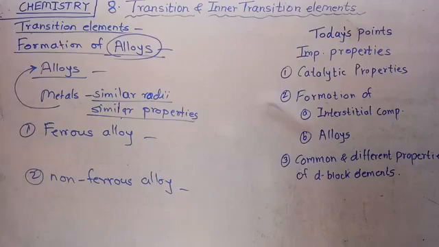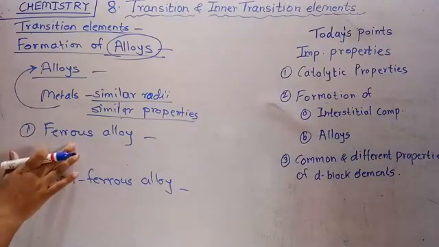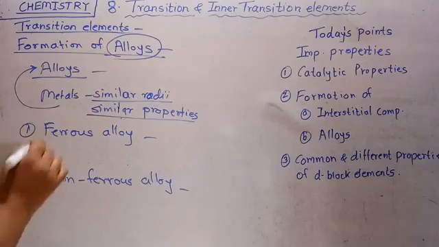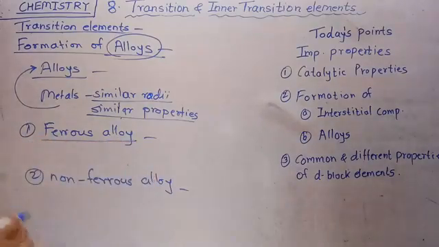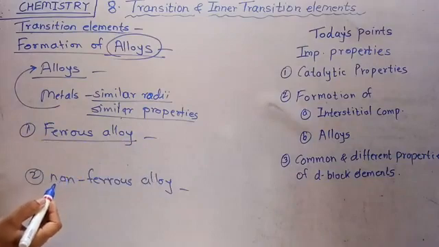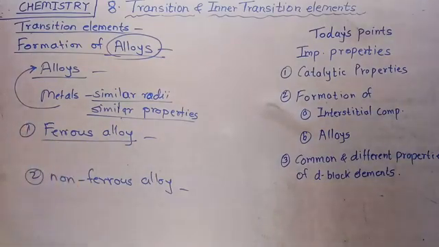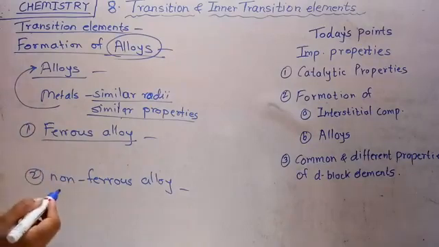Then see that ferrous alloys have the atoms of other elements distributed randomly in atoms of iron in mixture. Ferrous alloys mean the atoms of other elements other than the iron are distributed randomly in the atoms of iron in mixture.